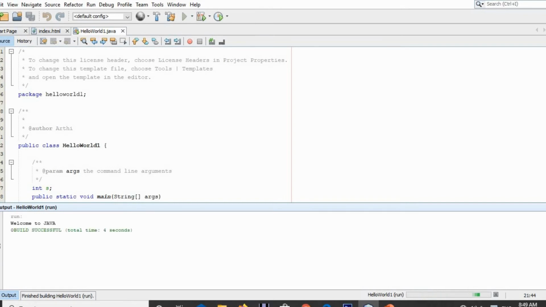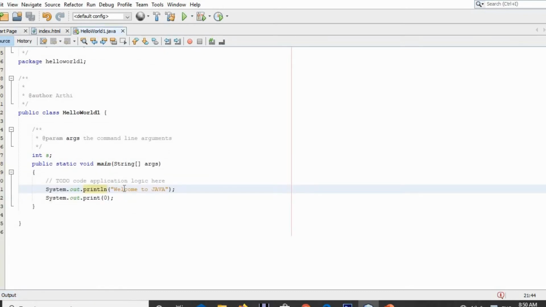Now our output window is opened, which shows us "Welcome to Java" and after that 0. "Welcome to Java" is the statement we gave inside a println statement. Inside print we have given a 0 object. So this is a way in which you can print a statement.